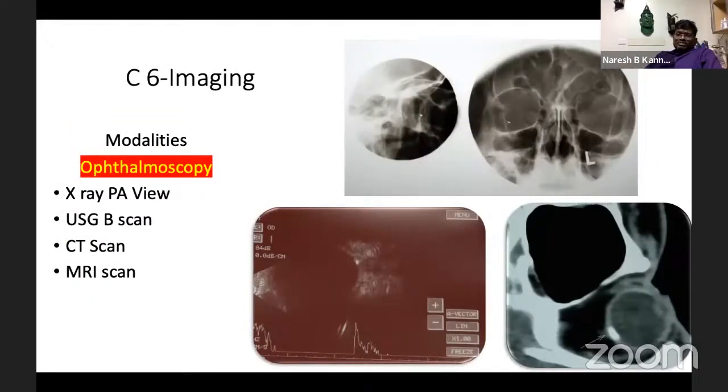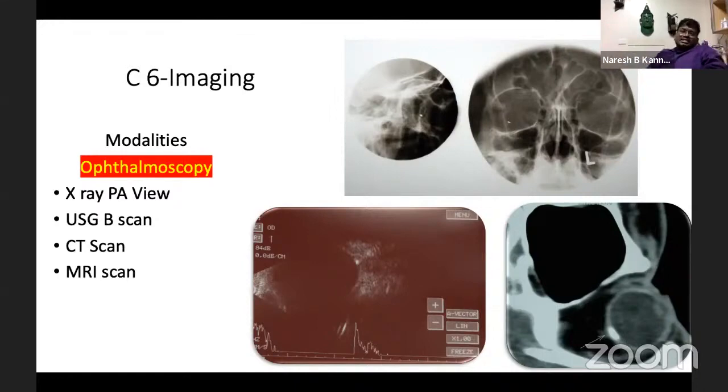The most important thing is before you go for imaging and before the vitreous hemorrhage covers the eye, dilate and look for the foreign body if it is present, because ophthalmoscopy is the best way of localizing a foreign body. Second, whether it's a closed globe injury or open globe injury, doesn't matter, always do X-ray, PA view, not AP view. Again, I am underlining it's a PA view, because in AP view you'll have a lot of bony shadow. So ask for a PA view and a lateral view, and it is mandatory for all MLC cases. In spite of ultrasound localizing the foreign body, in the court of law, X-ray PA view is mandatory.